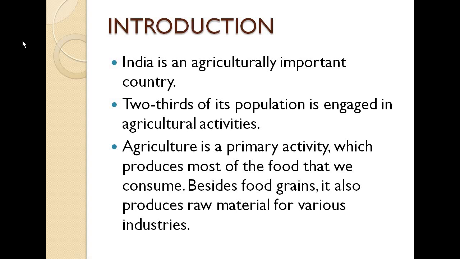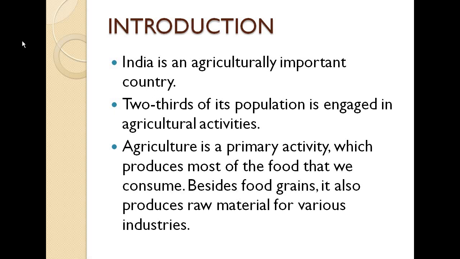So agriculture is one of the most important sectors for us, because it provides us all the food related ingredients that we require on a daily basis.